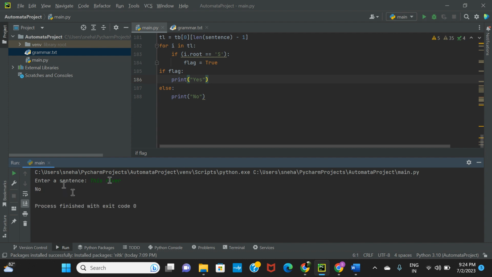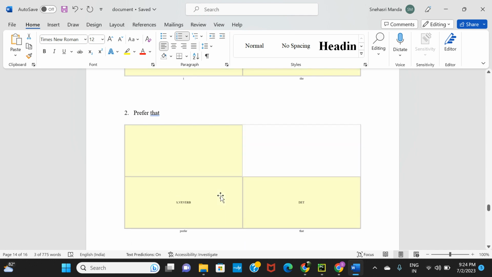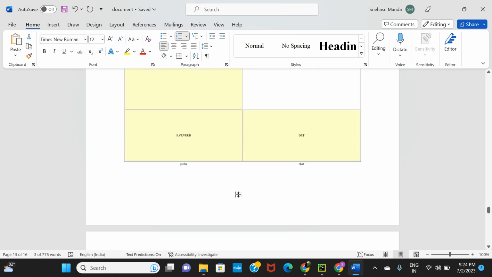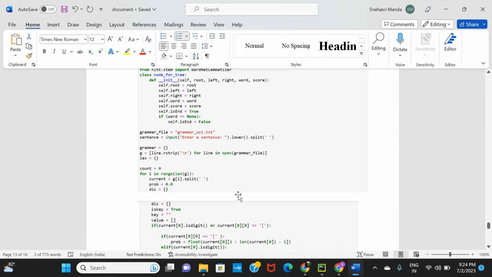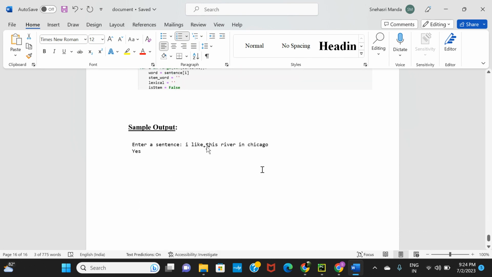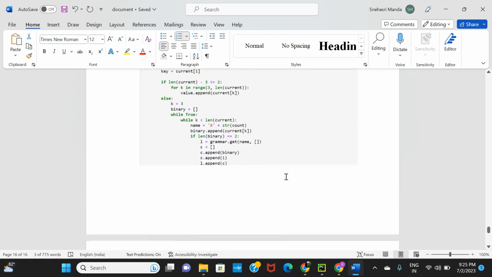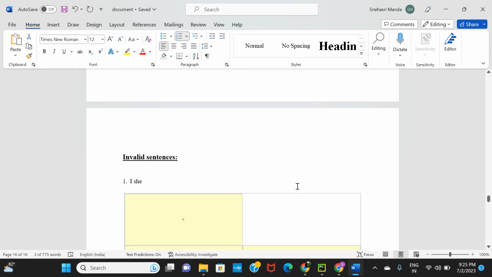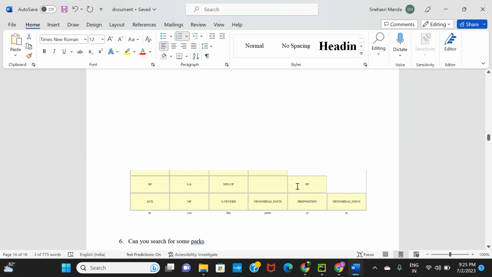So the last three sentences which we executed with this code returned an output no, which implies all of them are invalid sentences. And these are the CKY tables for each of the sentences. And this is the code. The sample output as we have seen till now is for many of the valid sentences and a few of the invalid sentences. And this is our project overall.